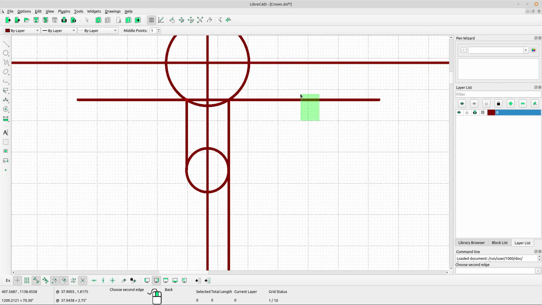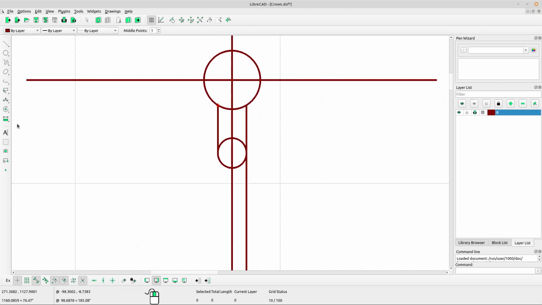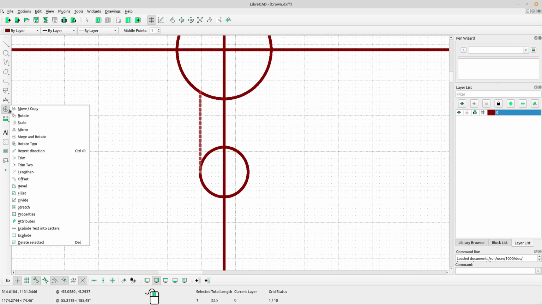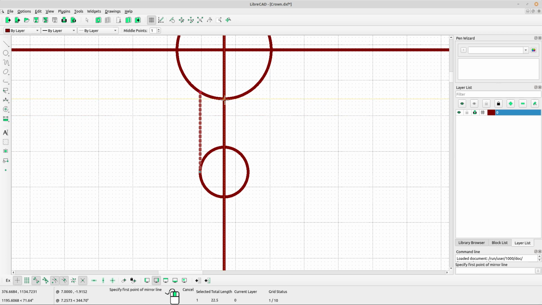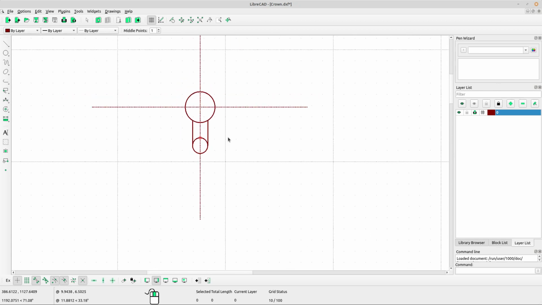And now delete this line. And then I think I want to delete this line also. Select the line, select mirror tool, and mirror the line. Left click for the first point of mirror line and left click for the second point of mirror line. Select keep original, click OK.